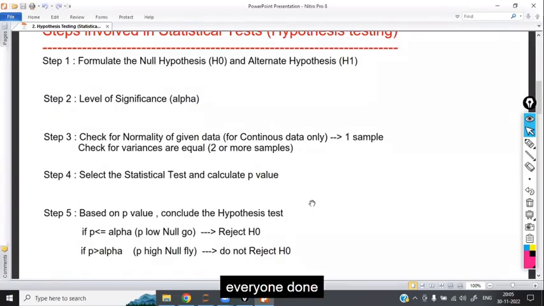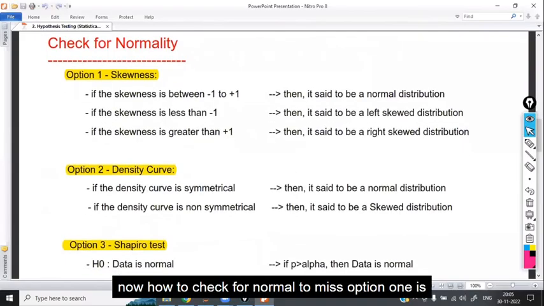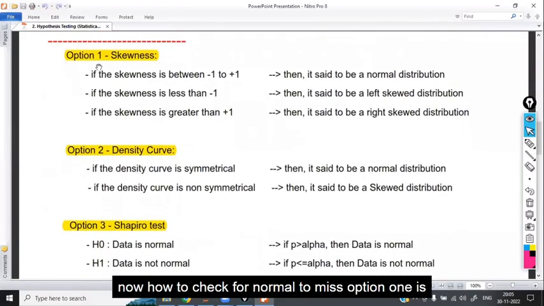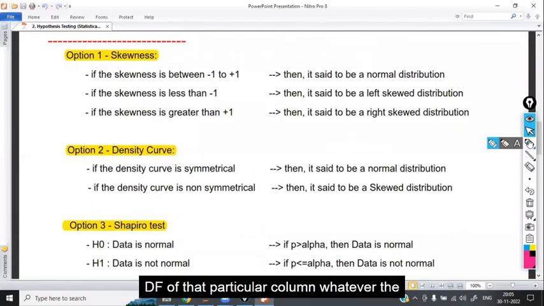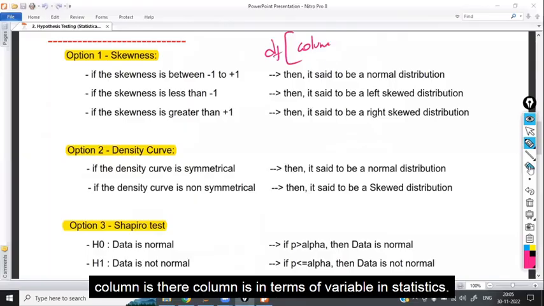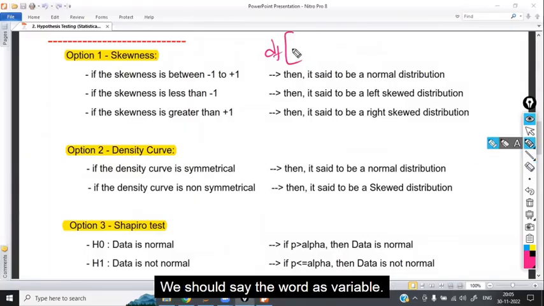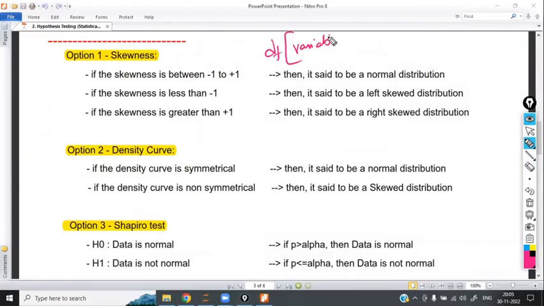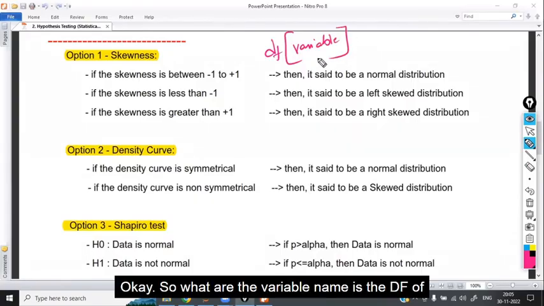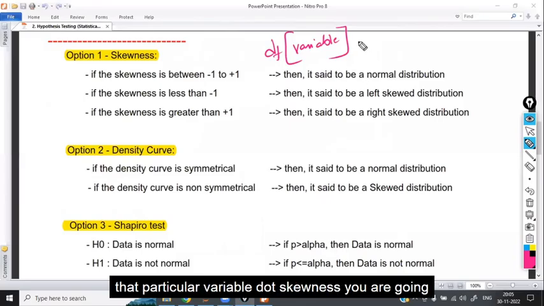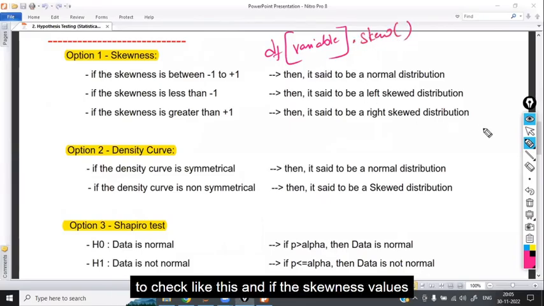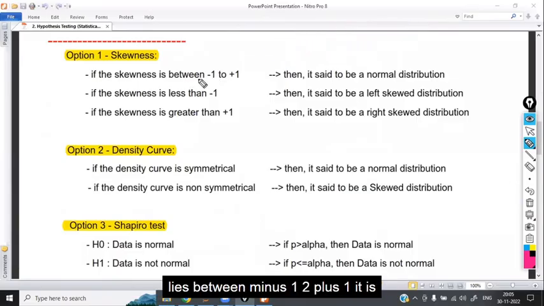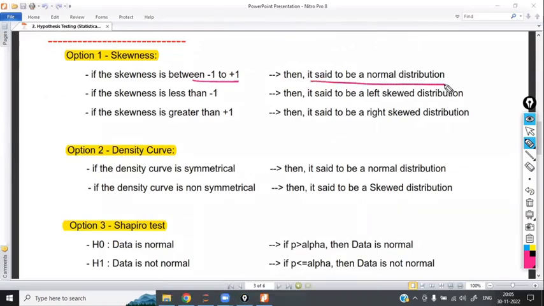Done? Everyone done? Now, how to check for normality? Option 1 is called skewness. DF of that particular column, whatever the column is, the column is called a variable. In statistics, we should say the word variable. So whatever the variable name is, DF of that variable dot skewness. You are going to check like this. And if the skewness value lies between -1 to +1, it is said to be a normal distribution.